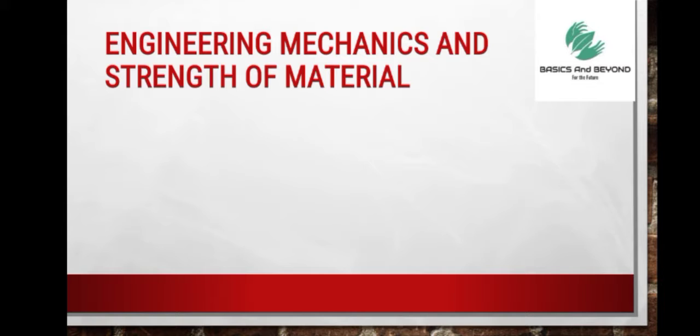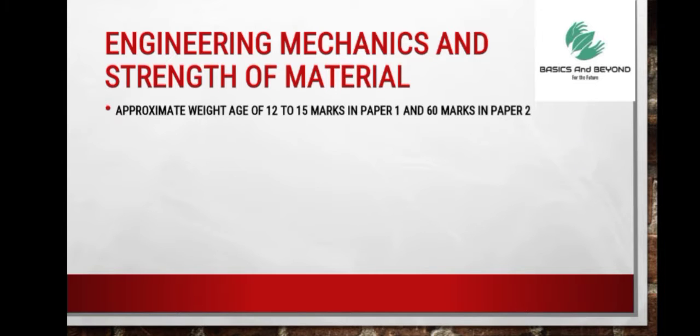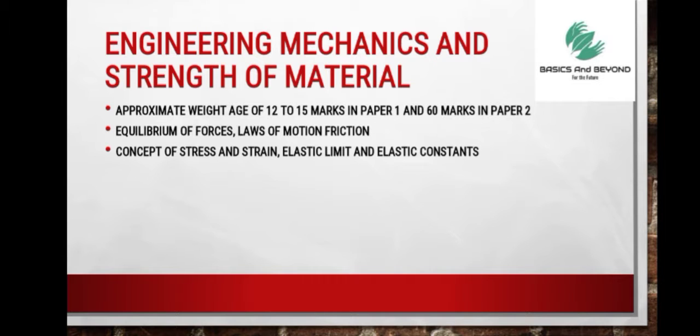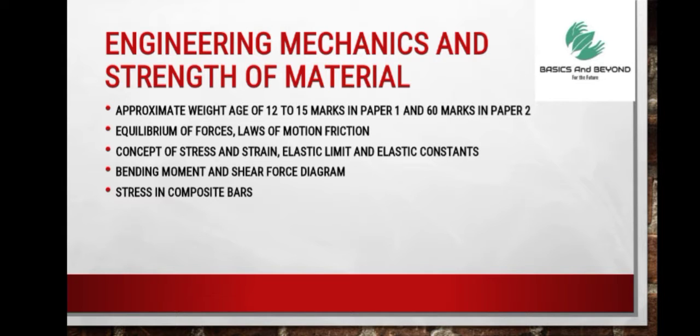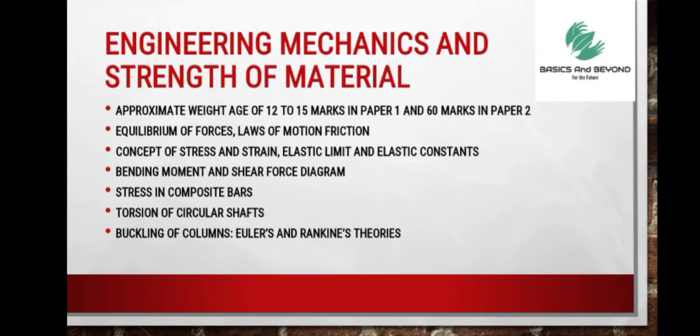For the subject of engineering mechanics and strength of materials, the approximate weightage is 12 to 15 marks in Paper 1 and 60 marks in Paper 2. The topics to cover are equilibrium of forces, laws of motion and friction. Along with that, concept of stress and strain, elastic limit, elastic constants, bending moment and shear force diagrams, stress in composite bars, torsion of circular shafts, buckling of columns covering Euler's and Rankine's theories, and thin-walled pressure vessels.